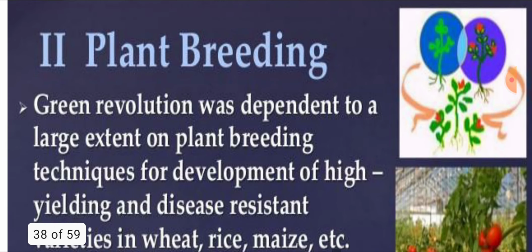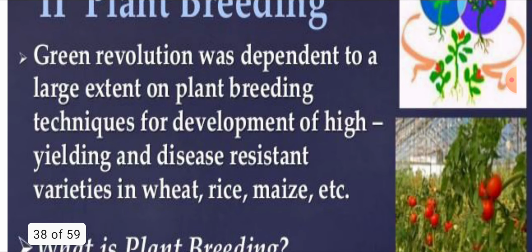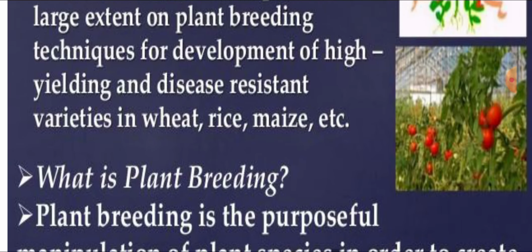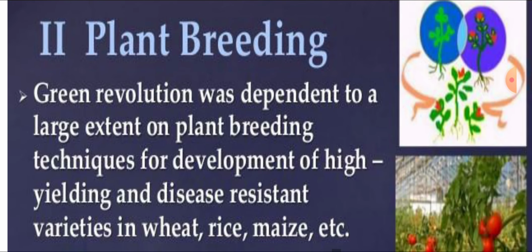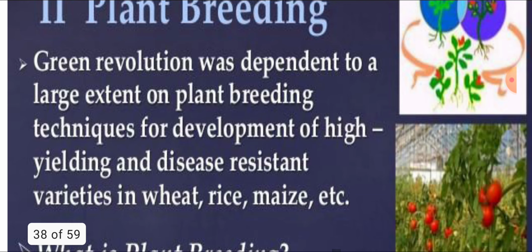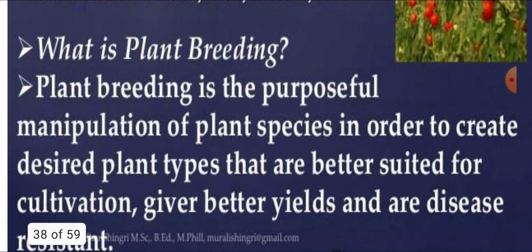Now plant breeding, and how the green revolution in India was done. MS Swaminathan brought the green revolution. He grew high yielding, disease resistant varieties of plants in wheat, rice and maize. MS Swaminathan of India is known as the father of the green revolution in India, and Norman Borlaug is known as the father of the green revolution worldwide.